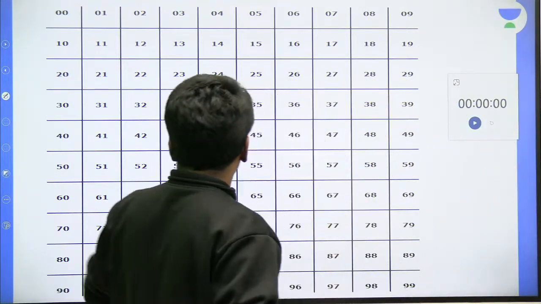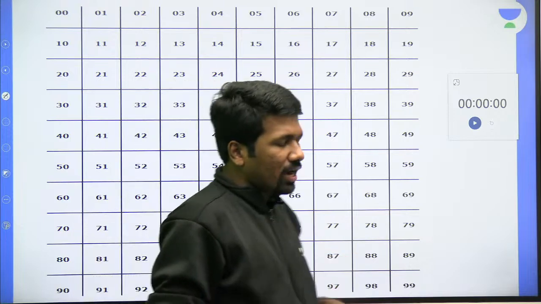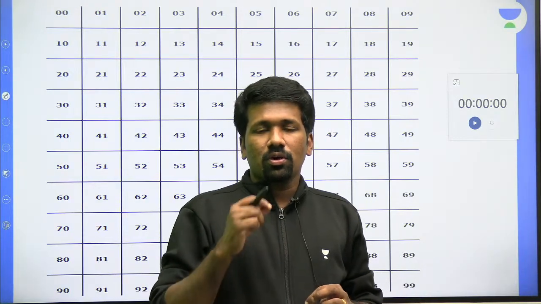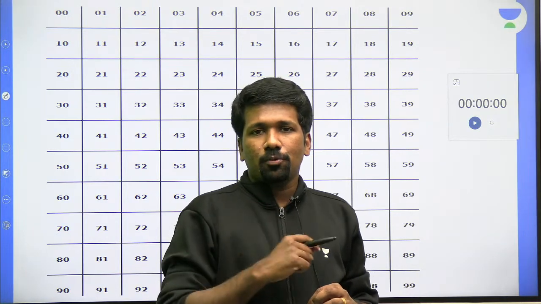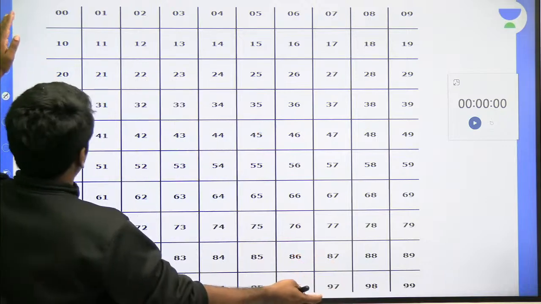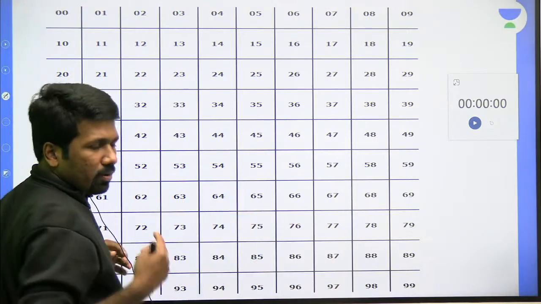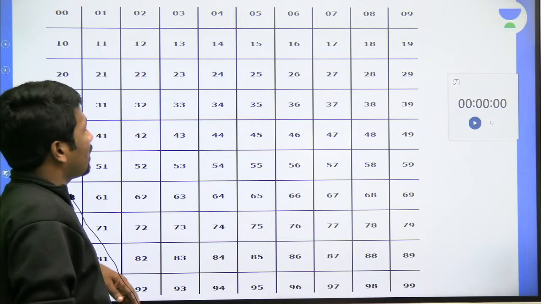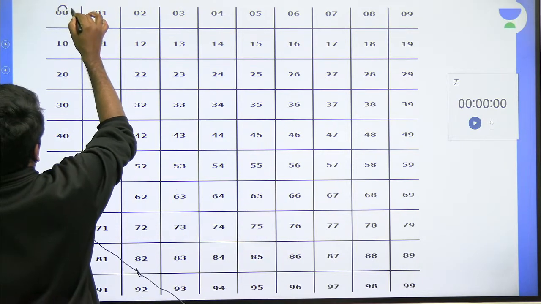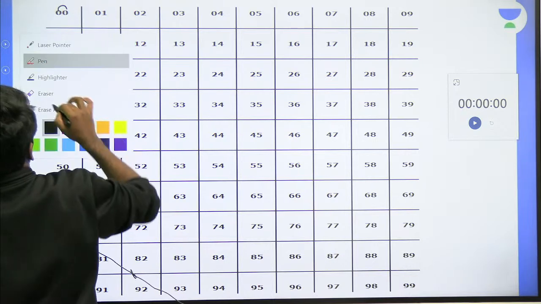Initially, from 0, 0 up to 9, 9, there are 100 possibilities: x0 y0, x0 y1, up to x9 y9. That is 00 to 99, the first 100 numbers from 0 to 99 we can say. But among these, if x and y are 0 and 0, then x into y is 0.